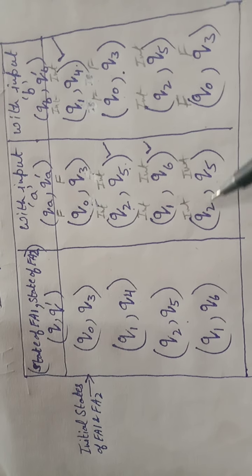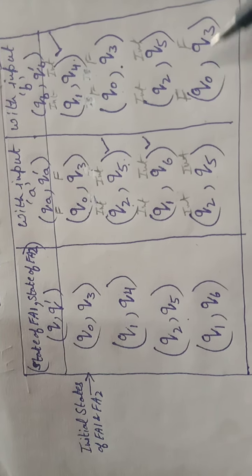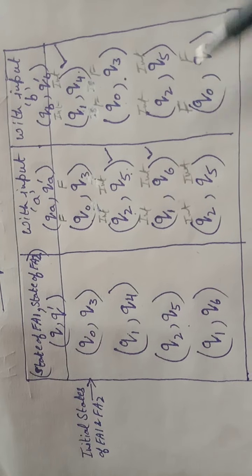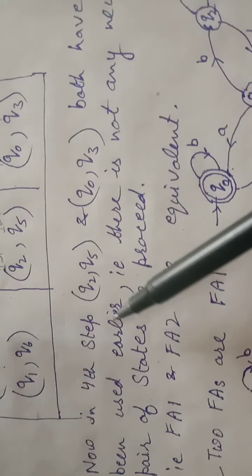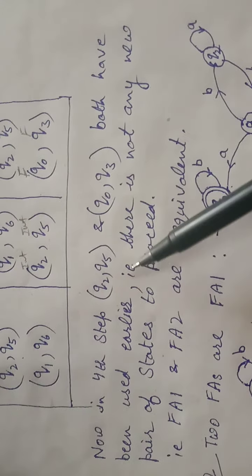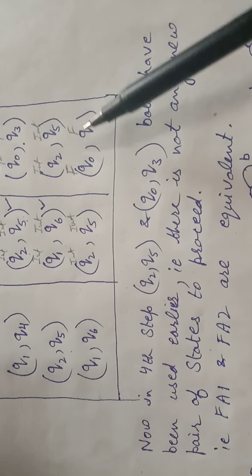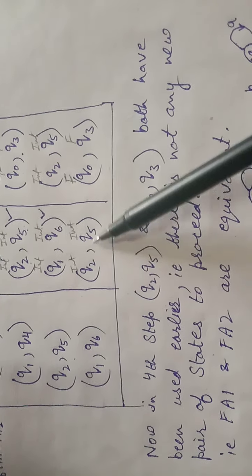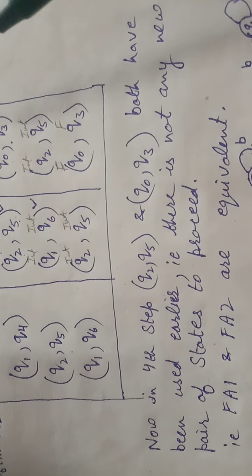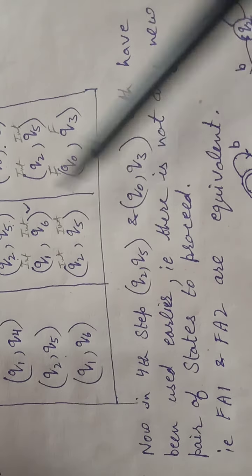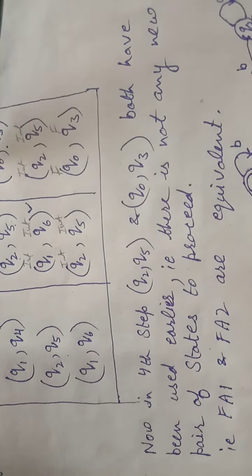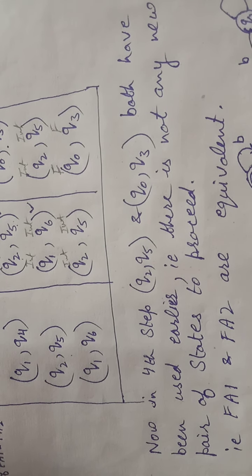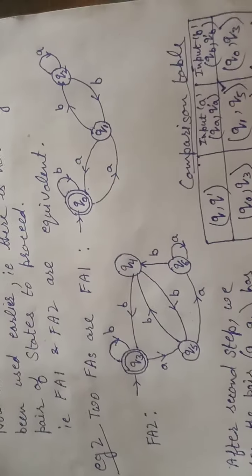Now their transition: Q2, Q5 with A input, Q0, Q3 with B input. Again, you can see both are intermediate, both are final. So now in this last row, you can see both have been used earlier. It means we don't have any new pair of states, and all these are of the same kind. So you can say both the automatas are equivalent. Now let's see one more example.